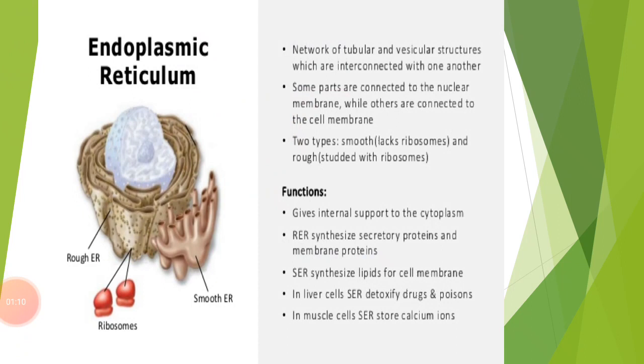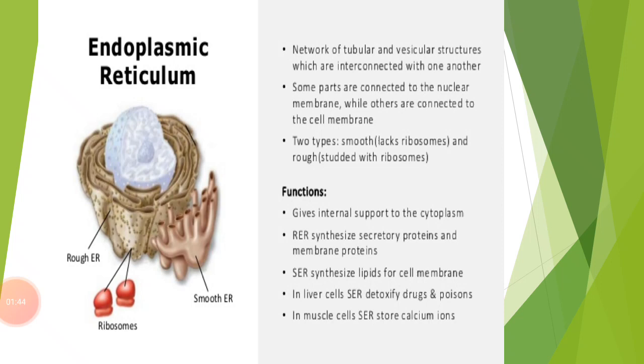Now, endoplasmic reticulum. Endoplasmic reticulum is also a kind of cell organelle that is present in the cytoplasm of the cell. So look at the diagram here. It consists of an irregular network of channels which is bounded by membranes, and they are interconnected with each other. They can only be seen with the help of an electron microscope.